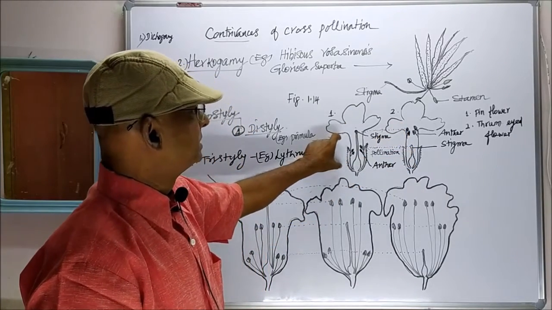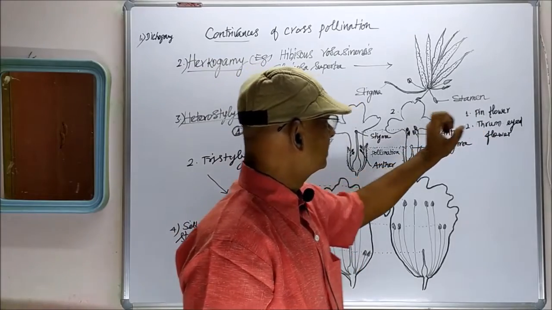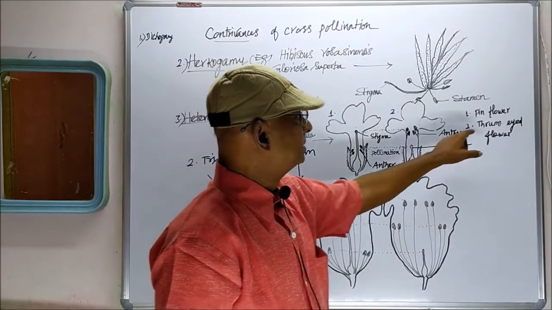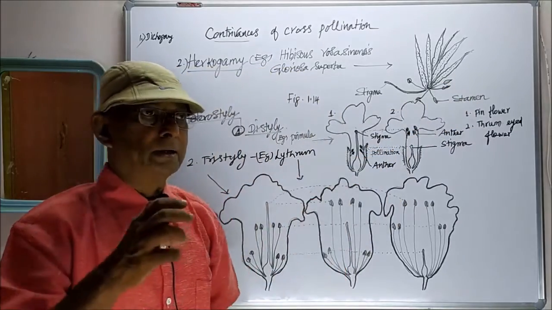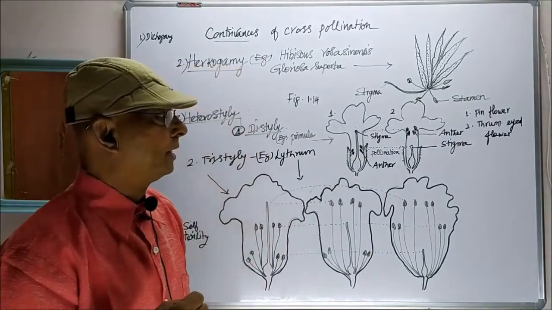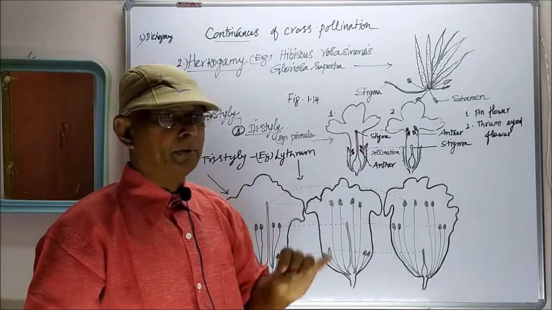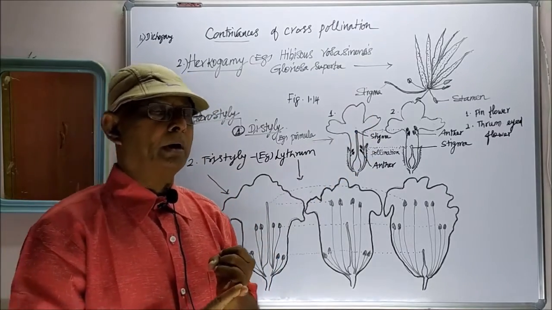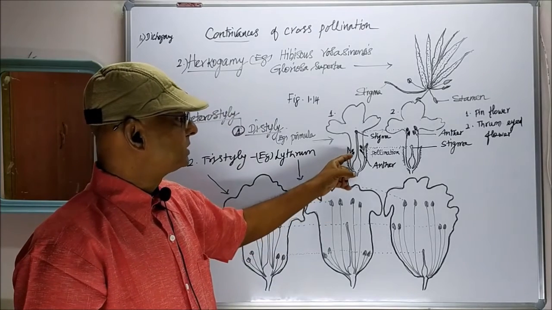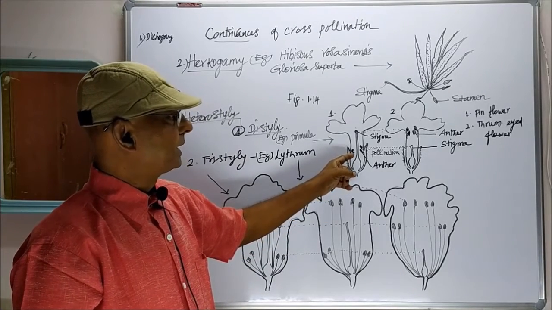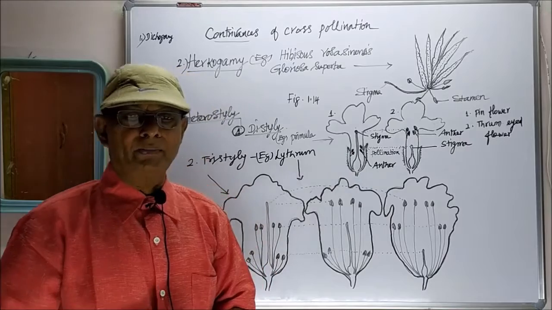The first case is referred to as the pin flower. The second case, the thrum-eyed flower. The pin flower has a characteristic feature: it has a long stigma and long style and also short stamens.